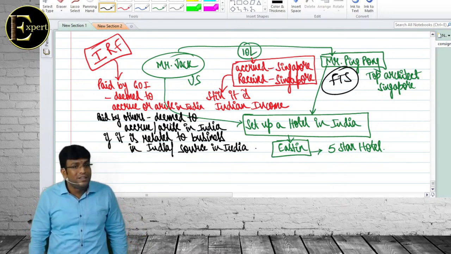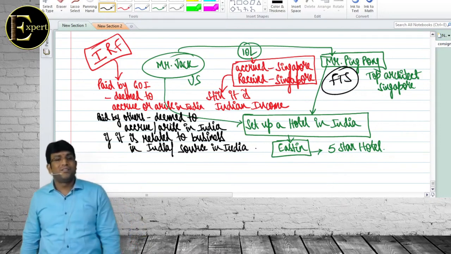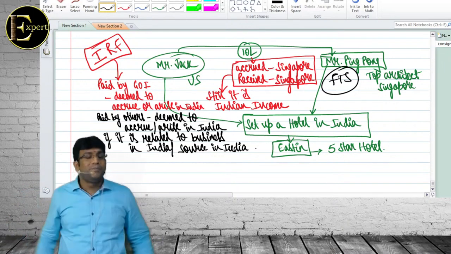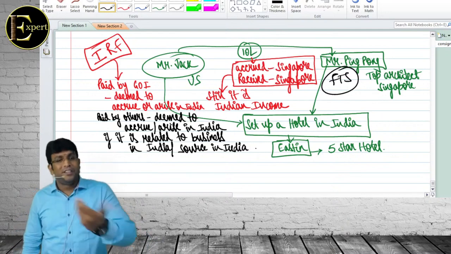You are getting my point? One of my clients did this. He purchased one property for 35 lakhs. Some commercial space he purchased from a non-resident. He has not done TDS.